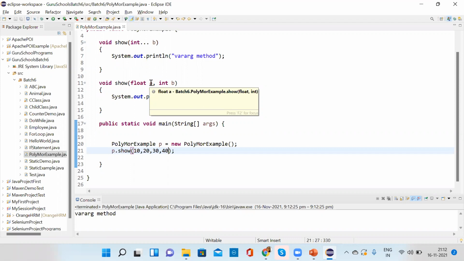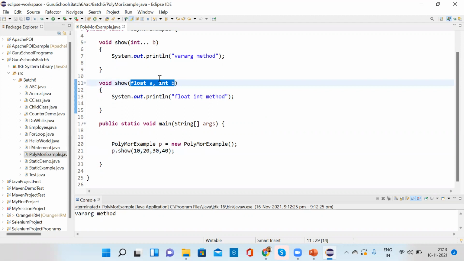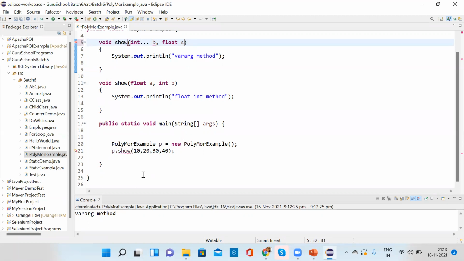Can we add one more variable argument also there? Then you have var arg, and can we add a float also there in the first method? Then at that time we have to pass a float value here. I think we can do it.